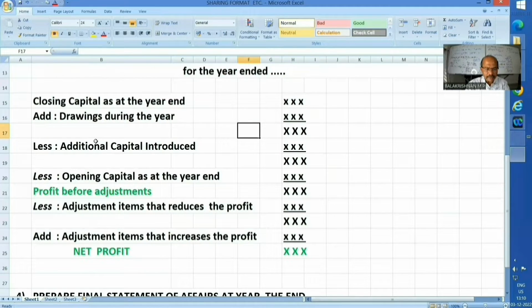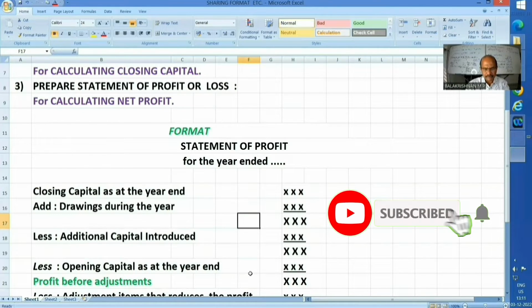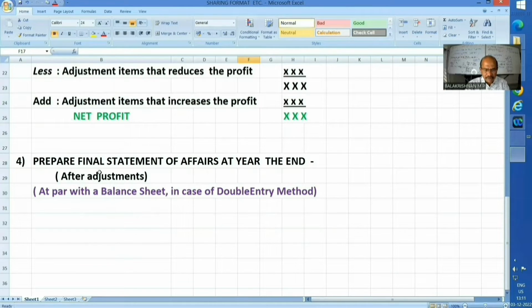One at the face of this statement of profit, one part of the adjustment. The second part will be incorporated in, or adjusted in, the final statement of affairs. That is nothing but a proper balance sheet. So double entry is taken care of here. Any adjustment has to be shown in two places. That will be ensured here. And this is at par with a balance sheet in the case of the double entry method.